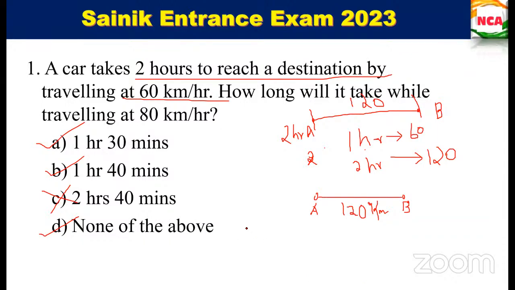Okay, let me tell you. So in 1 hour it can travel 80 kilometers. So 80 kilometers is gone. How much remains for us? We want to cover 120 kilometers, right?